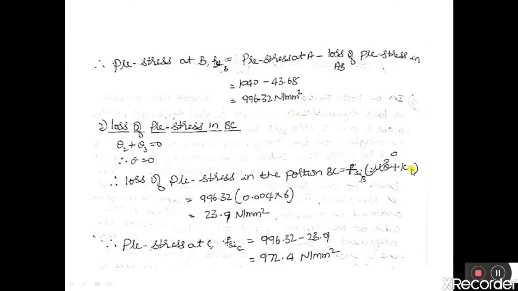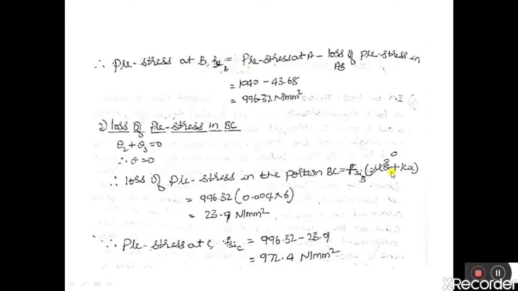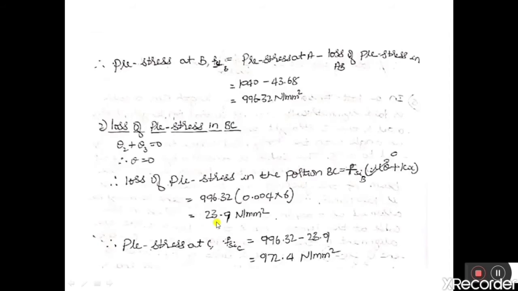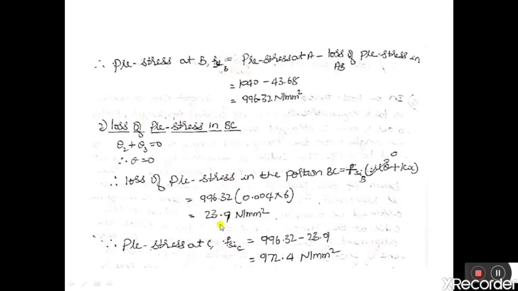Here 6 is the length of the span between B to C. X is equal to L because the cable is pulled from only one end. Therefore, X is equal to 6. Therefore, the loss occurring between B to C is equal to 23.9 Newton per mm square.